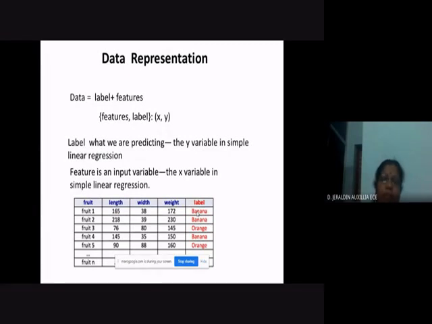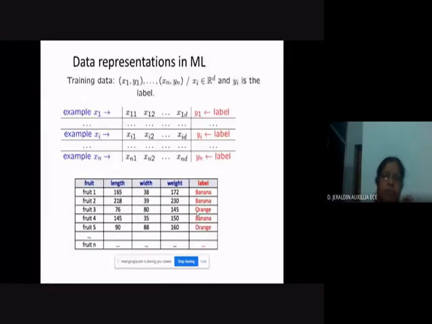So this can be represented like this. Again, the mathematical representation is that you have a set. This is the data set, and this is one data point, x1, y1, right? And this y1 is the label and x1 is the features. This feature will not be a single feature. Instead, it will be a vector, a feature vector.